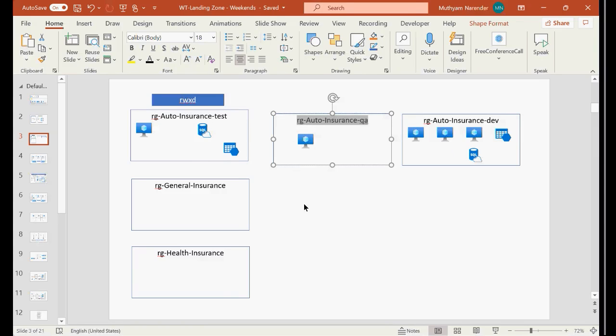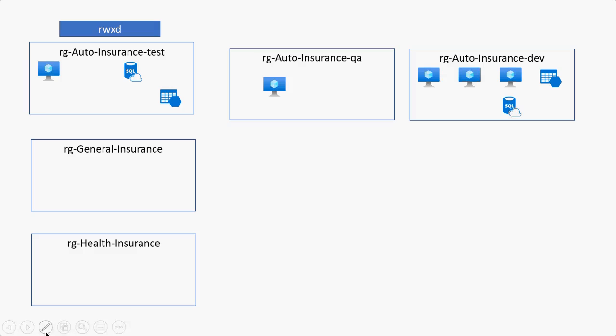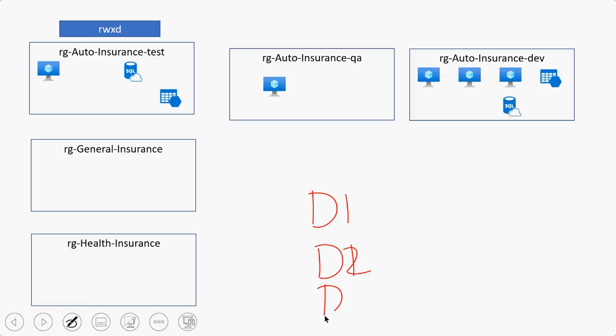For example, there are 3 developers, developer 1, developer 2, and developer 3, working with this environment. Developer 2 moved this VM from here to here.